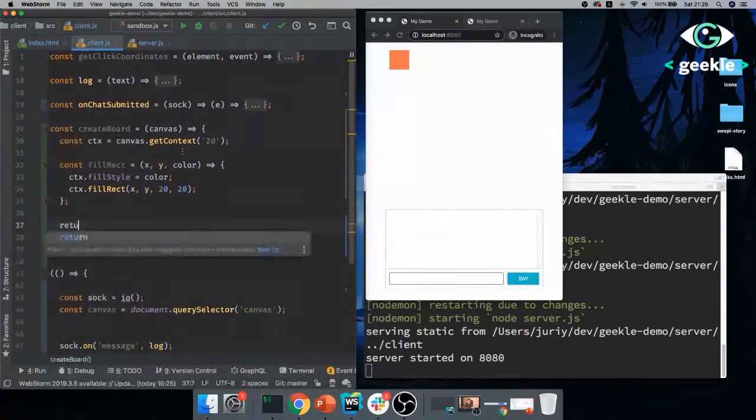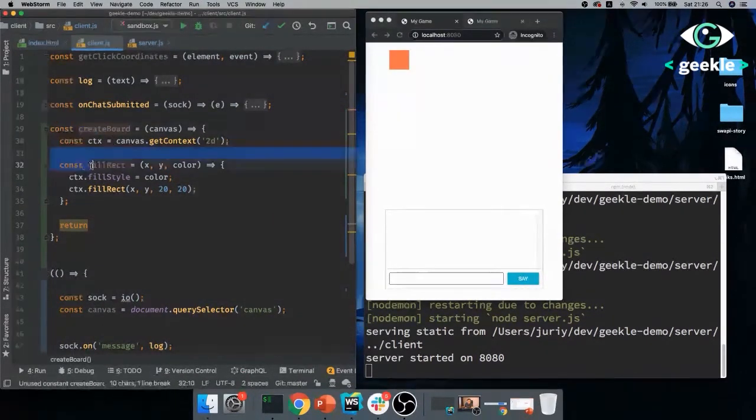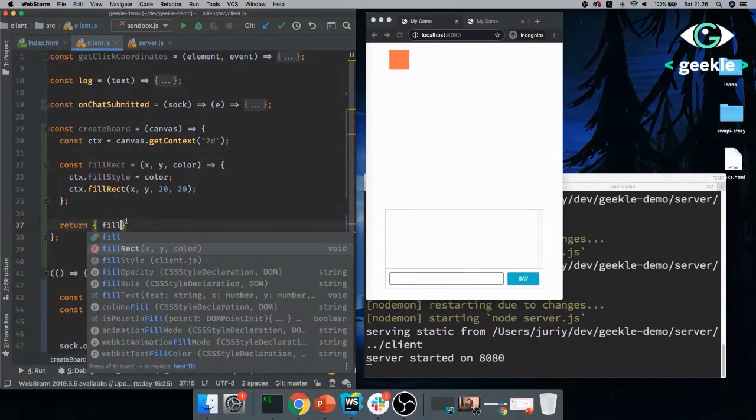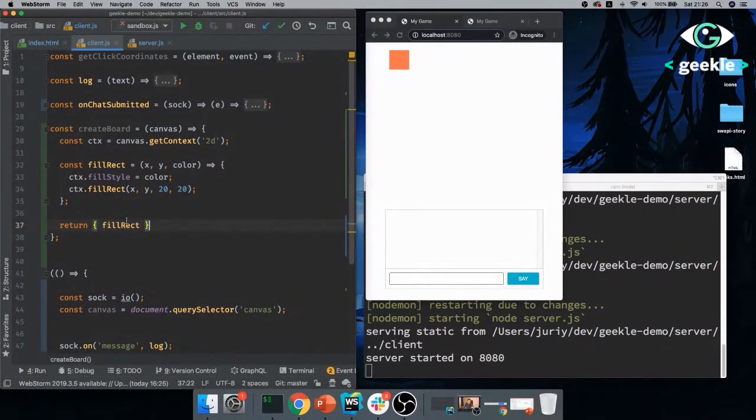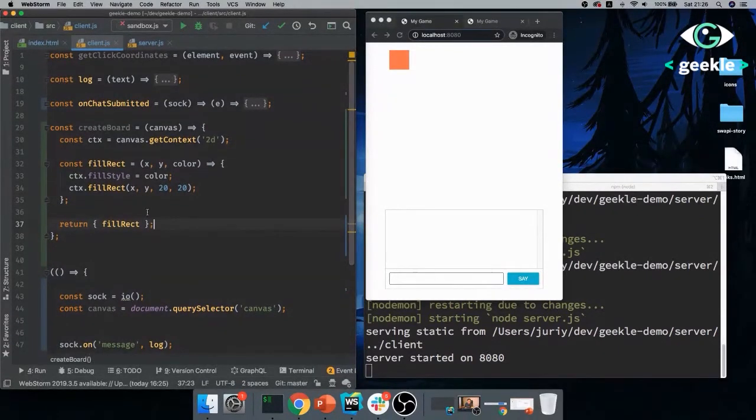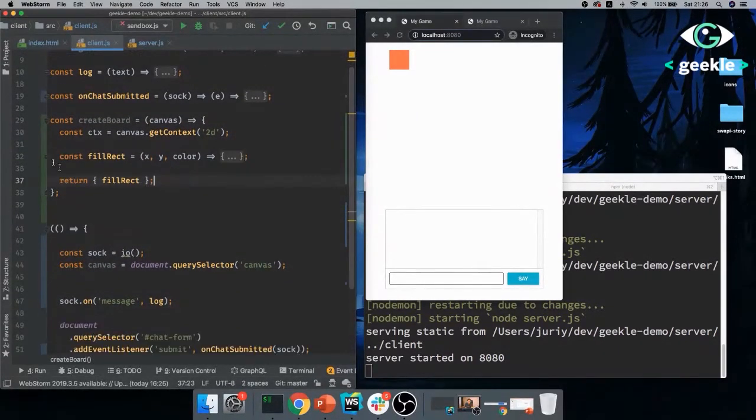Now I can return the inner function from the outer function, and that inner function will always have access to the context and to the canvas. And that will be like this, fillRect. Again, this is not something that has to do with game development. It's just a way to organize your code a little bit better, right?